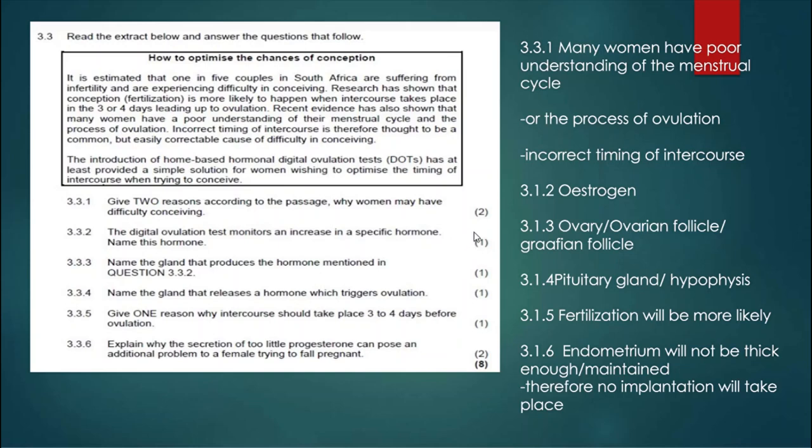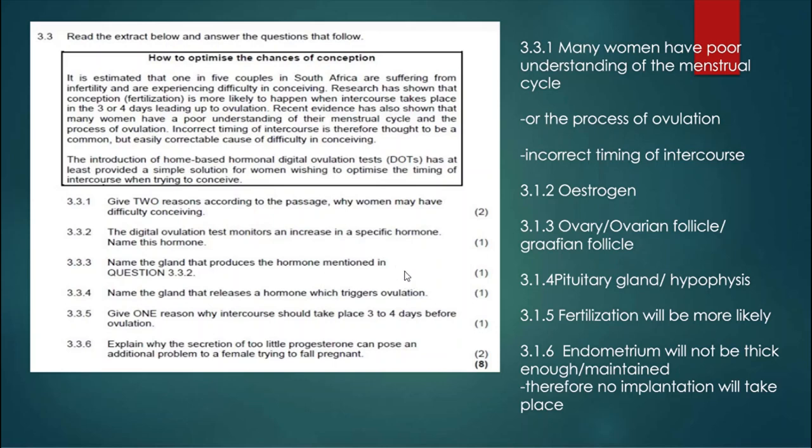So let's look at the next question. The digital ovulation test monitors an increase in a specific hormone. Name this hormone. The hormone is estrogen, because estrogen causes the lining of the uterus to become thicker. So this test monitors the increase of estrogen.